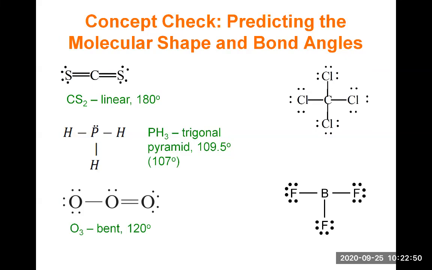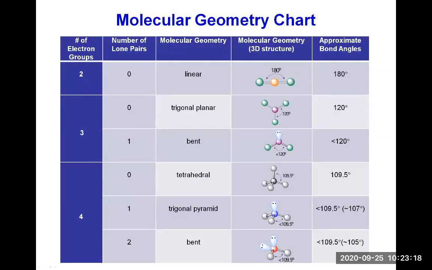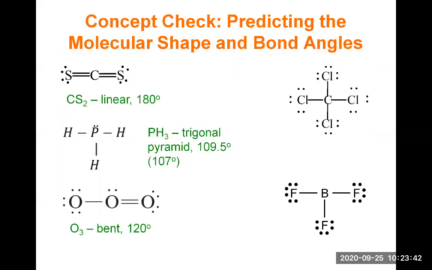Now let's look at CCl4 to the right. CCl4, carbon is the central atom. It's surrounded by 4 single bonds. And so that's 4 electron groups. No lone pair. So 4 electron groups, 0 lone pair. That's a tetrahedral molecular geometry. And the bond angle is 109.5. So it's our tetrahedron there. So CCl4 is tetrahedral with a bond angle of 109.5.